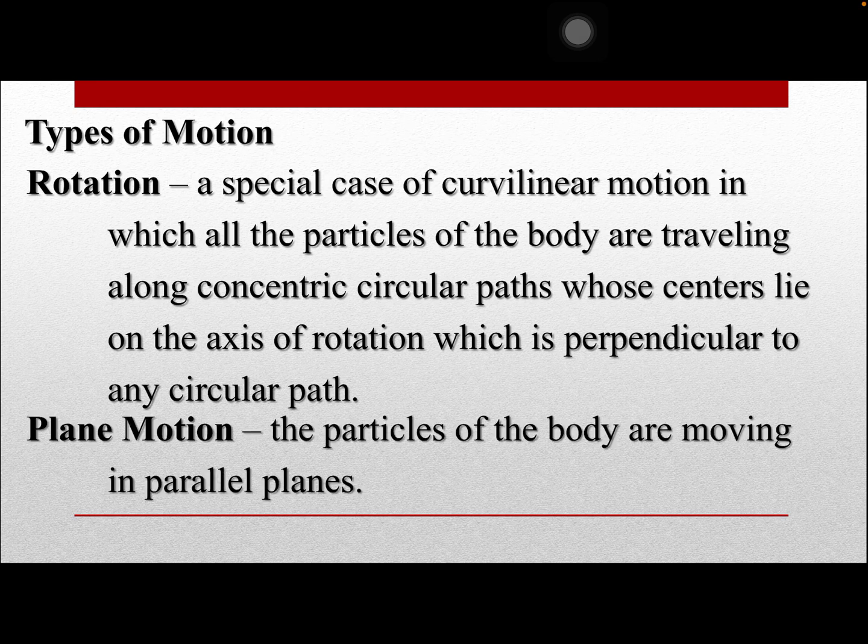Then let us proceed with the plane motion. This is the fourth type of motion, in which the particles of the body are moving in parallel paths. So it's just the same as the rectilinear motion. It's just that we are going to incorporate this in an inclined position, or in sliding down and moving up an incline. So that's plane motion.